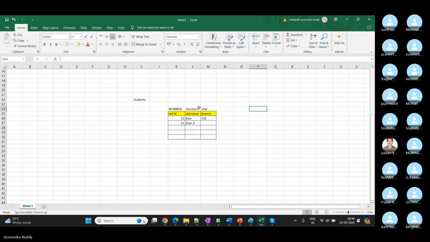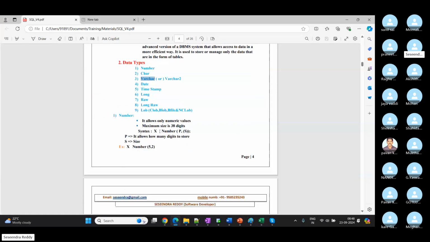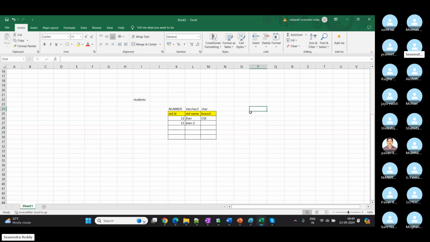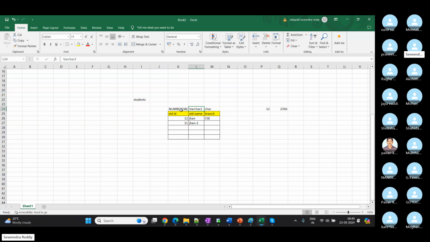Next thing we need to learn about is size. Here you can see the number data type syntax. It will allow only numeric values, numbers, and the maximum size is 38 digits. Digits means just like this: 1 2, now we are using 2 digits, right? Next time 2 3 5 6, 4 digits, like that. We can store up to 38 digits by using number. It is the size, representing the size of that column.